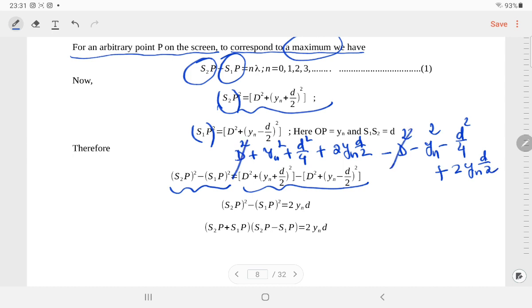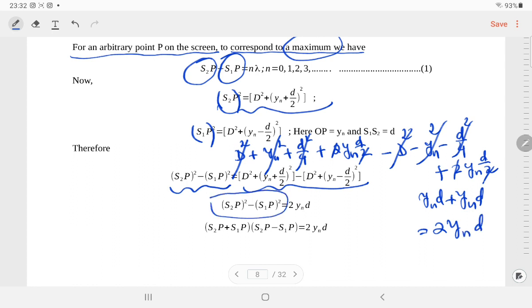The d square gets cancelled, yn square gets cancelled, d square by 4 gets cancelled. So ultimately we have yn d plus yn d, that is twice yn d. So S2P whole square minus S1P whole square is twice yn d.